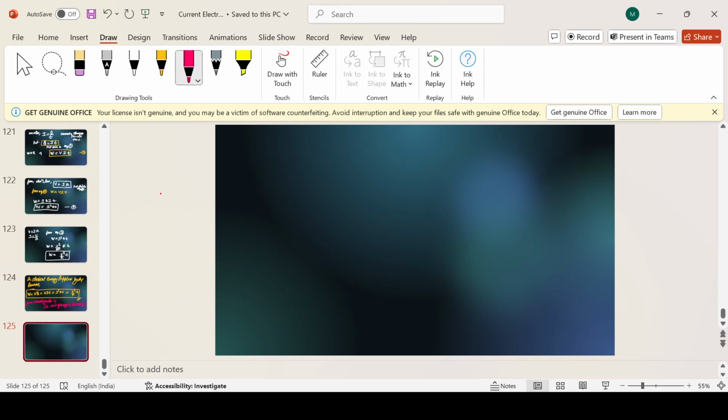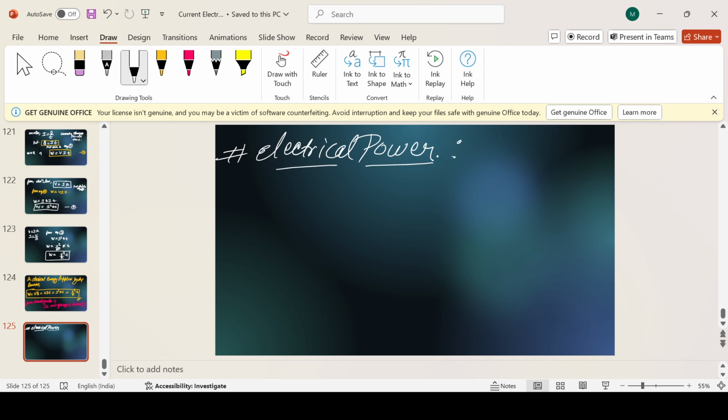Now work is being done. Now electrical power. That is, energy we have done. Okay, that's the energy. Now electrical power. So power has been denoted by P. Yes or no? Now in the previous chapter, what is the formula for power?